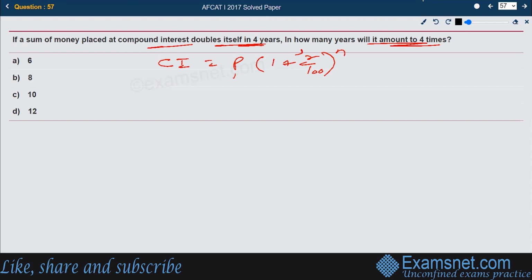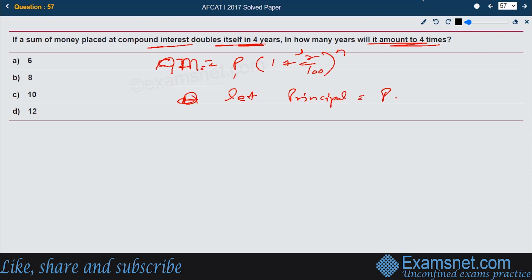But he's saying the money is getting doubled, so we need the formula for amount. This is the formula for amount, rather, not compound interest. So let the principal value be P itself, or the sum is P itself.